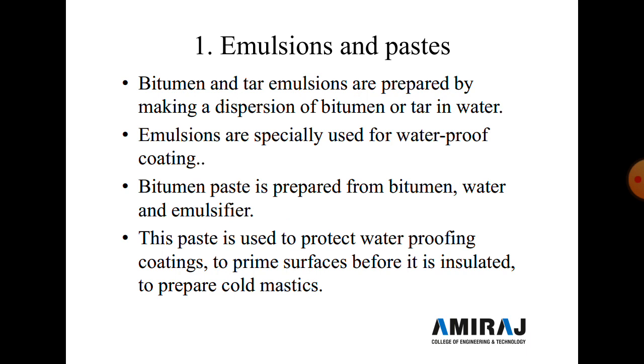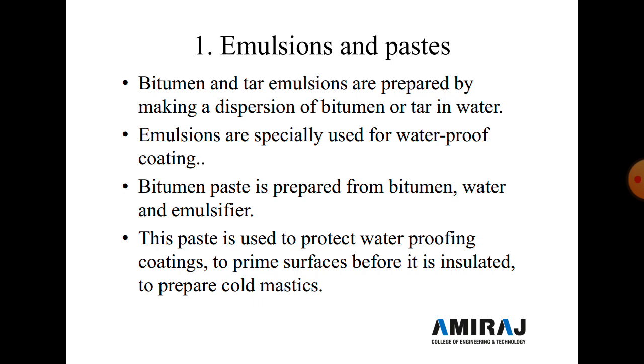Emulsions are specially used as a waterproofing coating for making the surface hydrophobic. So here we prepare a hydrophobic surface. It is one type of waterproofing. Bitumen paste is prepared from bitumen, water and emulsifier. These three things are added and we prepare a bitumen paste, and this paste is generally used for waterproofing purposes.